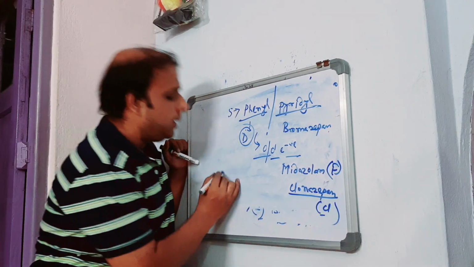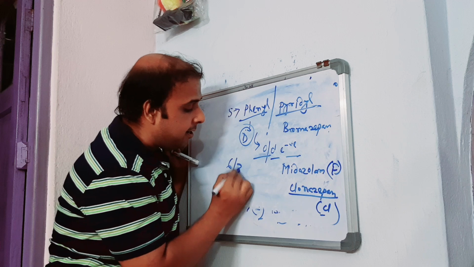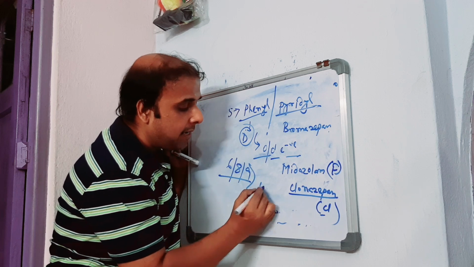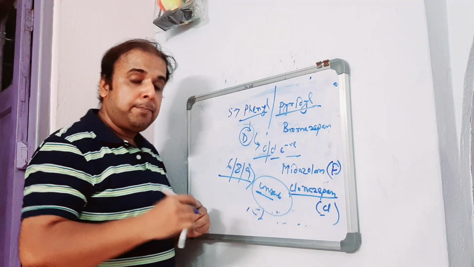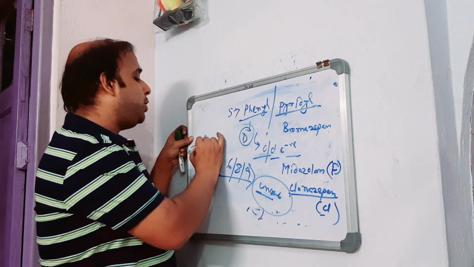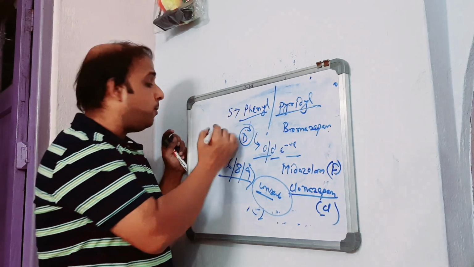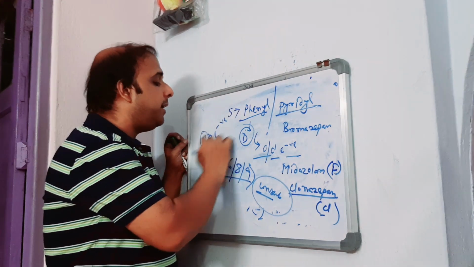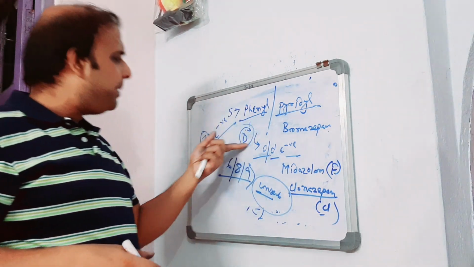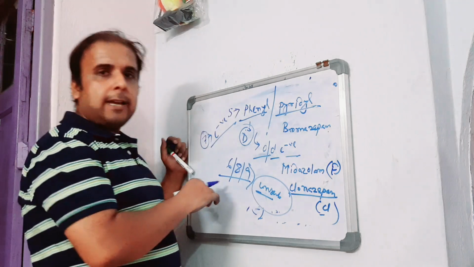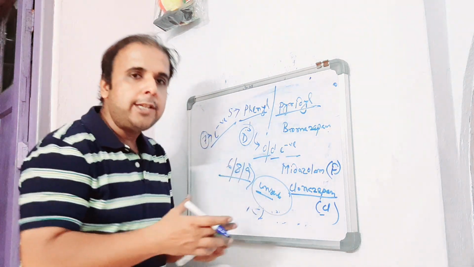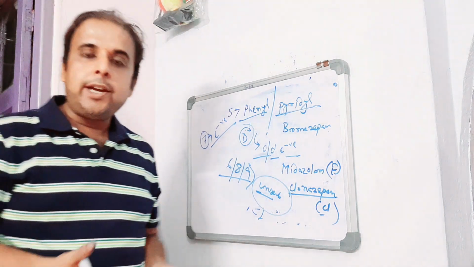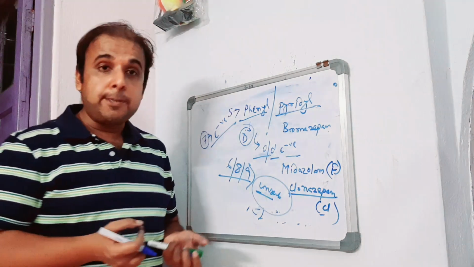Now coming to positions 6, 8 and 9, they should be unsubstituted, right, for the proper action to grow. Now coming to position 7, it should be substituted with an electronegative atom. We have an ample number of examples. The same diazepam can be brought here as an example. Now coming to the removal of this benzene ring, it can be replaced with a heteroaromatic system like thiophene, the example being brotizolam.